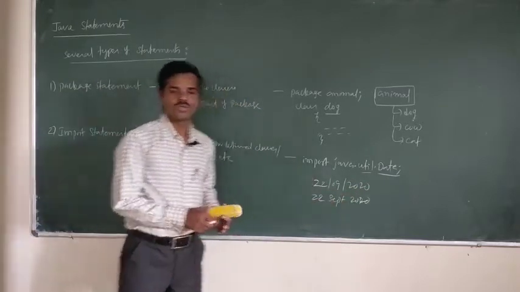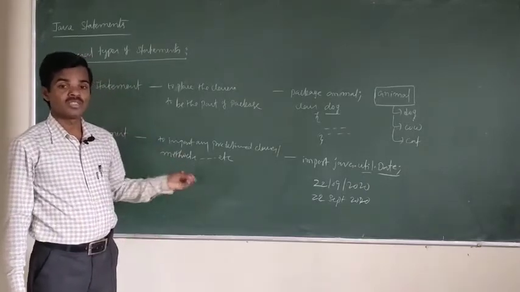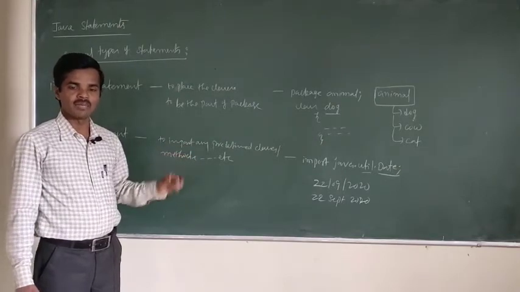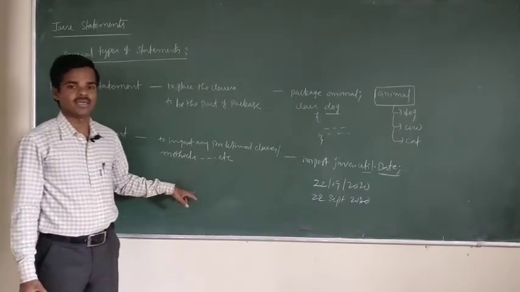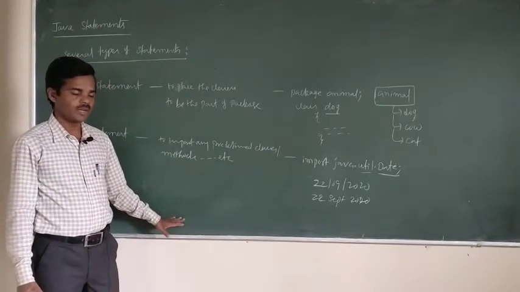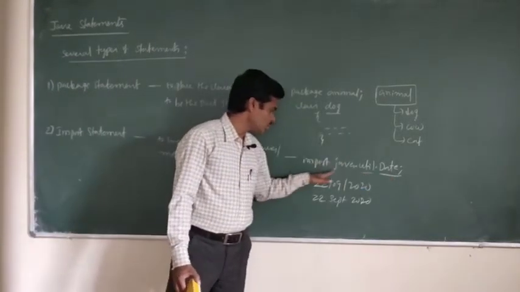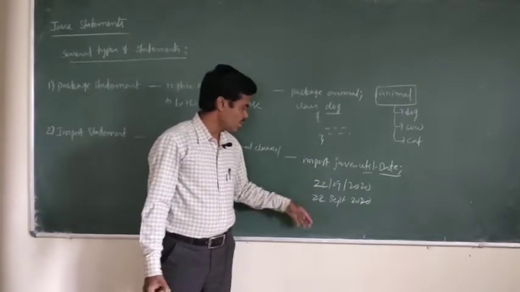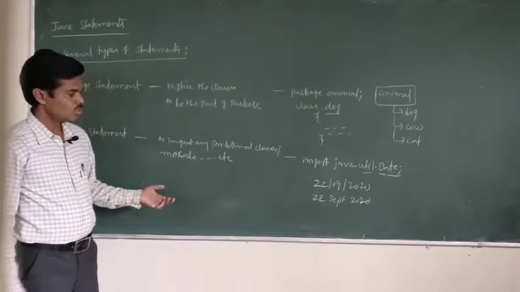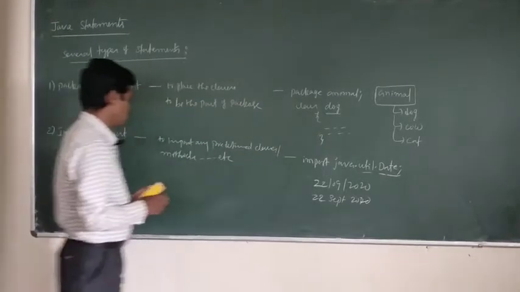Understood? Suppose you want to use any predefined classes and predefined methods from the Java standard library, they are already available there. That is the API I already told you about. All the library files are available there. We can import any class or method using the import keyword, and after importing it, you can use the related classes and methods to display things and perform any task. So that is the import statement.